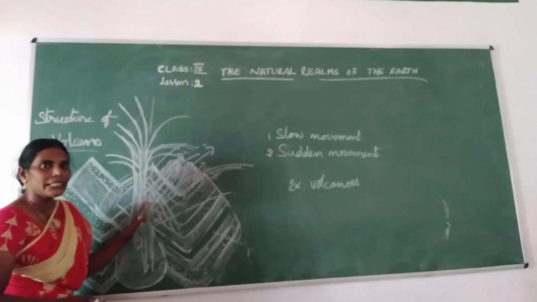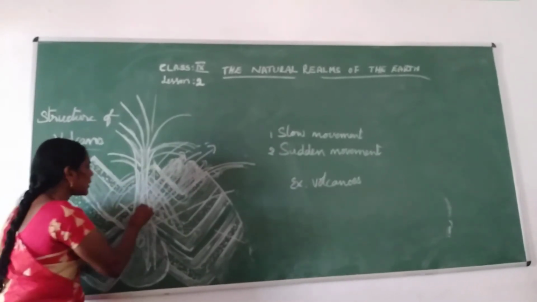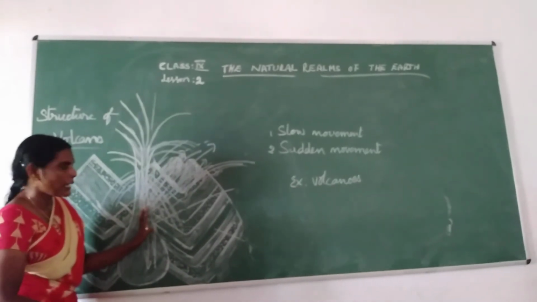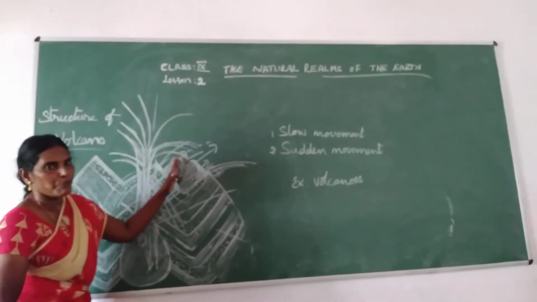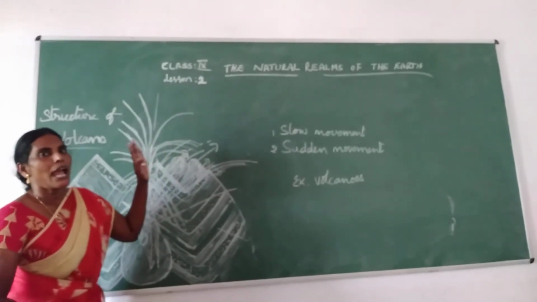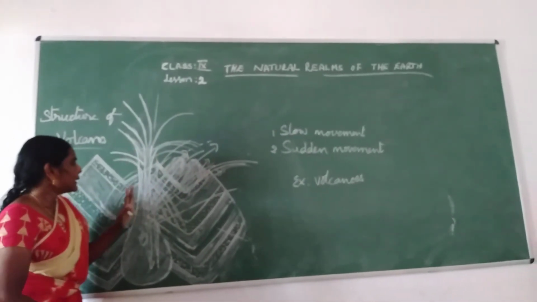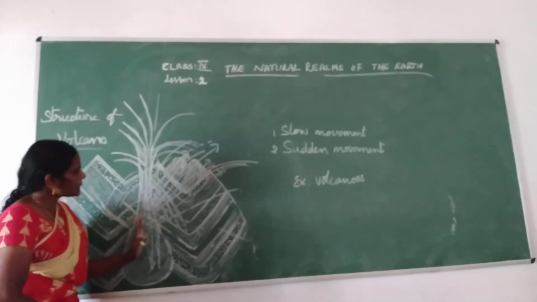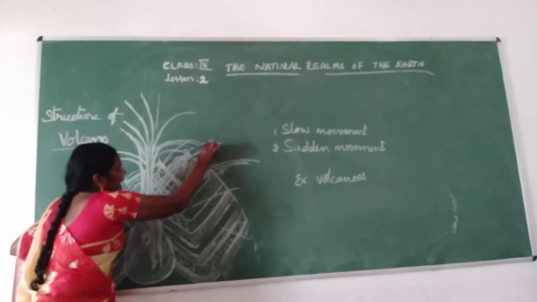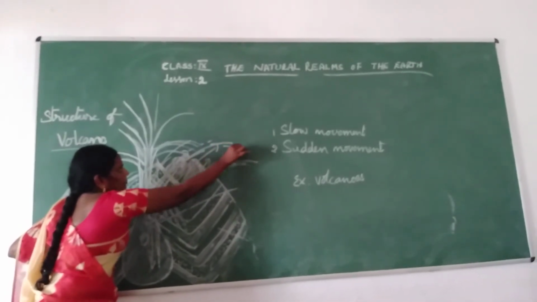This pressure is always trying to escape from the mountain. That means this material wants to come out, always trying to escape to different areas and spread like this.